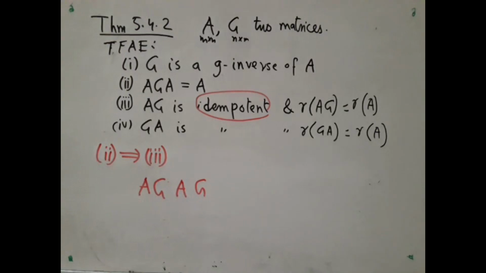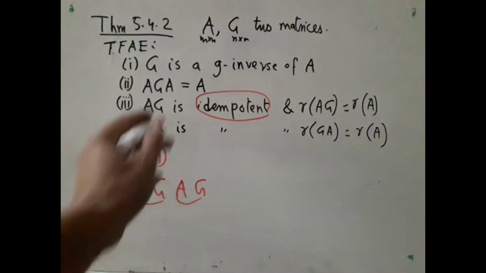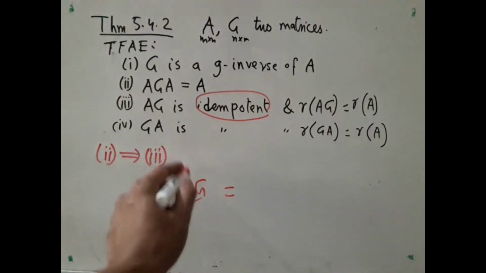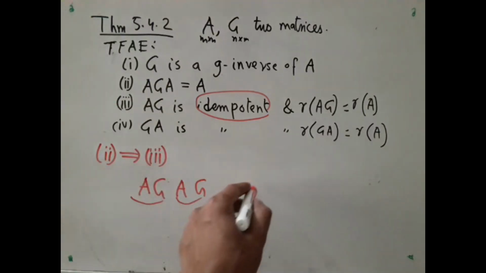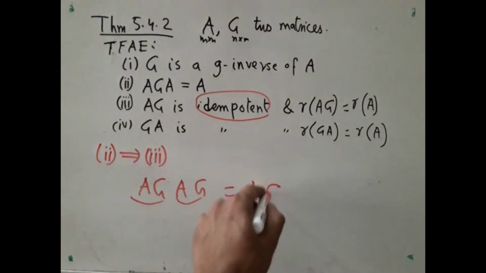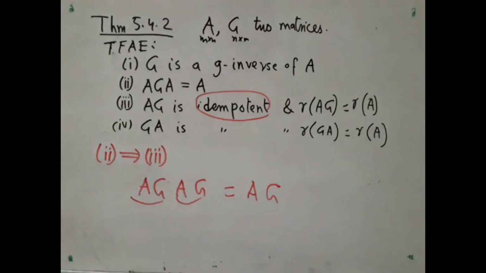Now, I want to show that 2 implies 3, so I have AGA equal to A, and I want to check if AG is idempotent. That means AG times AG, whether that is again equal to AG. Of course, AGA is nothing but A, by associativity. I can multiply these things first, so it is A and G remains. So, AG is equal to AG, so it is definitely idempotent.